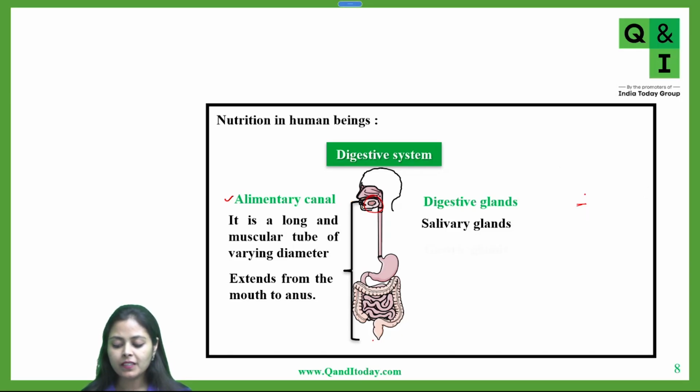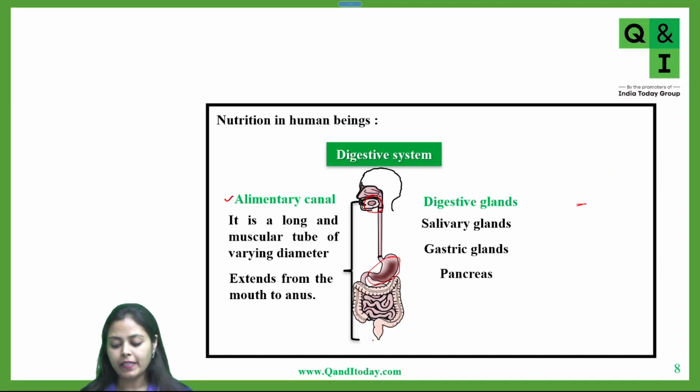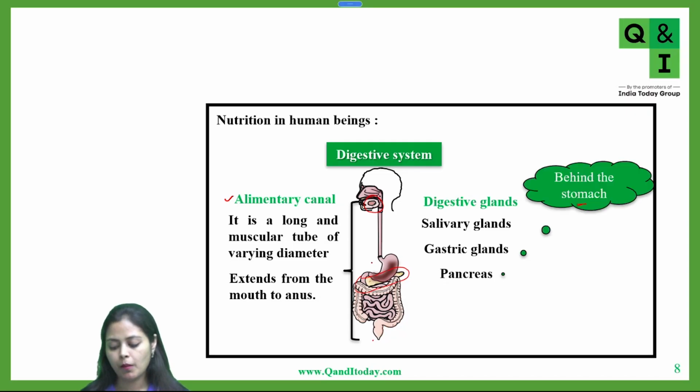The next type of digestive glands are your gastric glands. Gastric glands are present in your stomach, so the location of gastric glands is the stomach. Then the third type of digestive glands is the pancreas. See this, the pancreas is an organ present behind the stomach. So the pancreas is present behind the stomach.